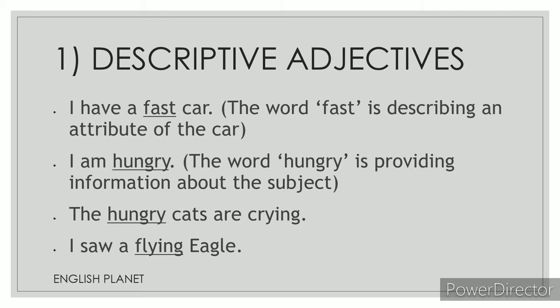Third one, the hungry cats are crying. The cat is a noun, so it is describing the cat. What kind of cats? Hungry cats. So hungry is an adjective. And lastly, I saw a flying eagle. Eagle is a noun. What kind of eagle? Flying eagle. It is describing the noun eagle, flying eagle. So flying is an adjective.